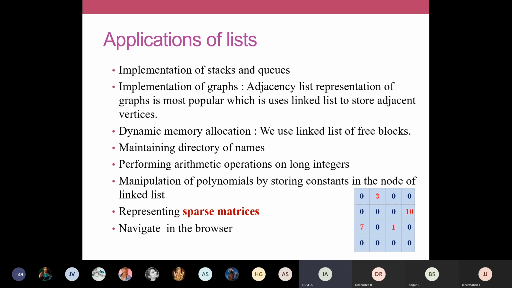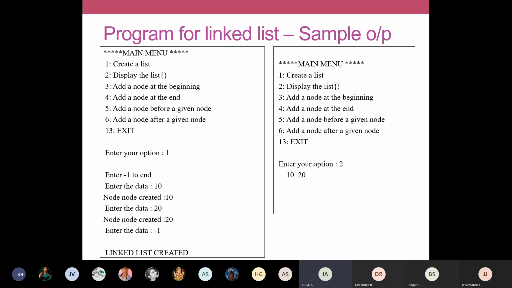So with this we'll wind up the session. To implement your singly linked list as a program, I'm going to upload a program in your MS Teams itself. I'll upload it in a Word document, and you simply try to execute it using an online compiler. Your program is going to be a menu-driven program. One by one we do insertion, and then we can display.